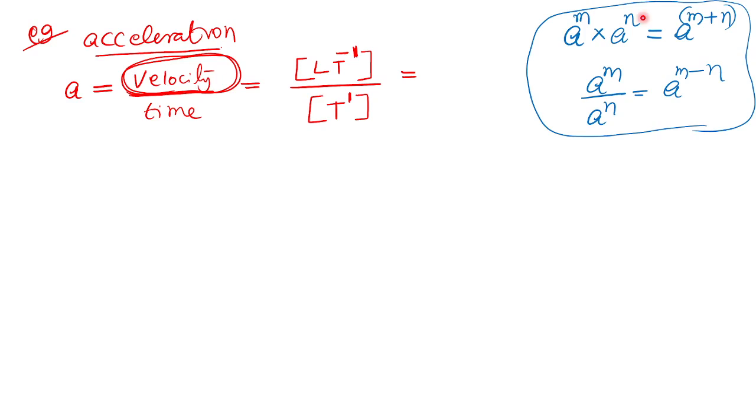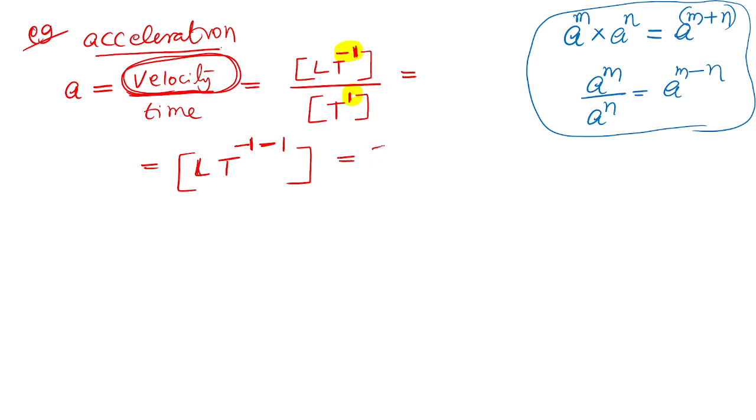If there is multiplication, we will add the powers. If there is division, we will subtract the powers. So I want to reduce it. L is there, t raised to minus 1 by t raised to 1. So we have to subtract the powers. Subtracting the power means minus 1 minus 1. Clear? The power in the numerator minus power in the denominator. I am writing all the steps.